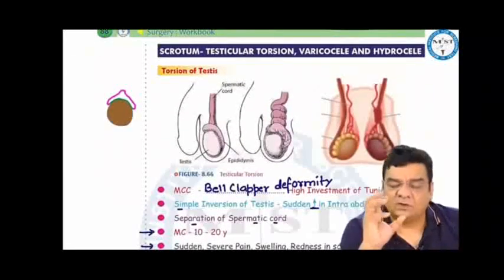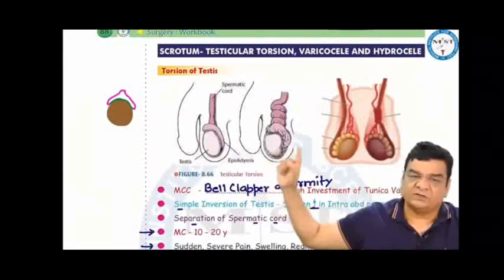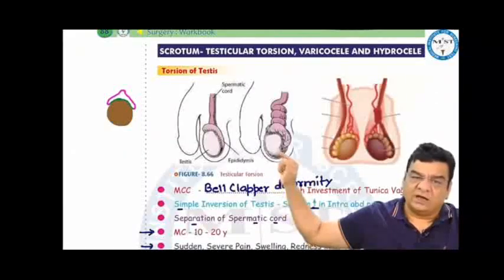In the scrotum, the conditions are testicular torsion, varicocele, and hydroceles. The testicular torsion is simply rotation of the testis around this, and the most common cause is high investment of tunica vaginalis.